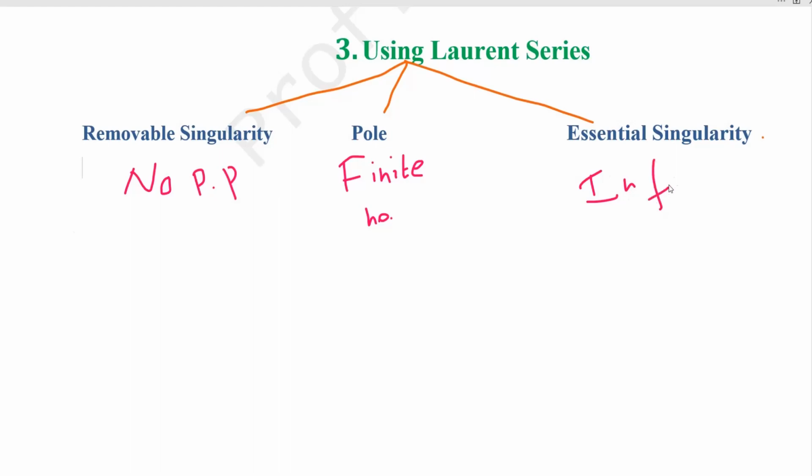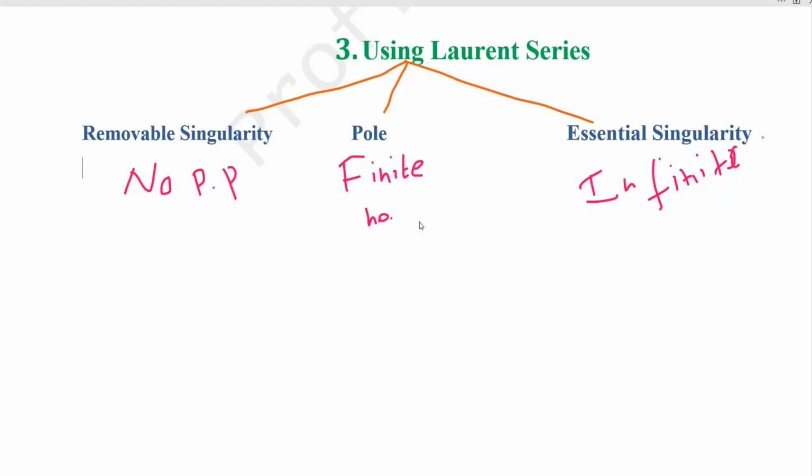When you expand about the point z naught, that is important, where the z naught is, we are giving the name to the point z naught. When you expand the function about the point z equal to z naught, if it has no negative terms, then the point z naught is a removable singularity.